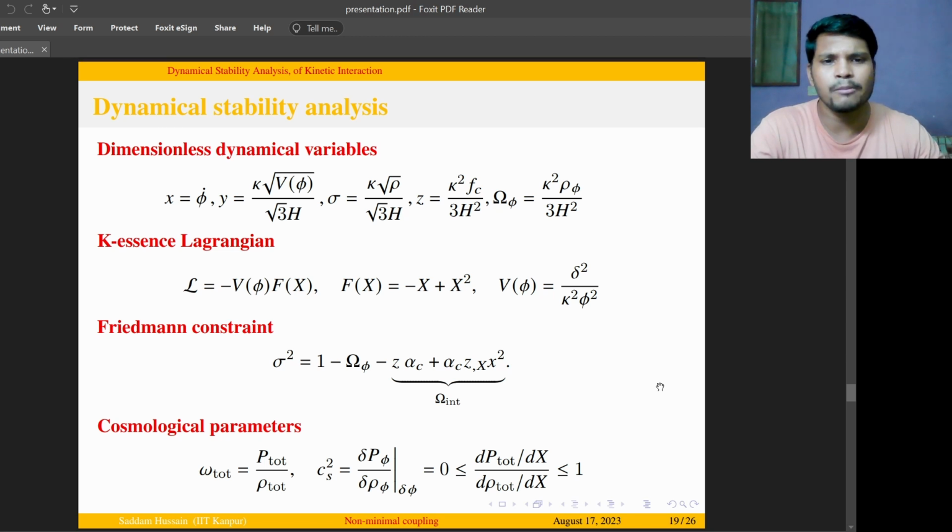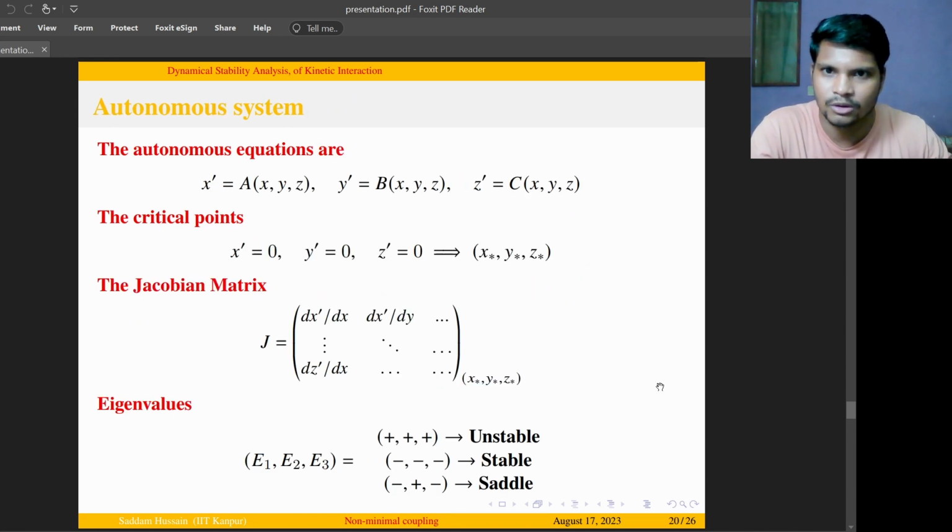Now, in order for the model to be stable at the background level as well as at the perturbation level, cs squared is required to be between 0 and 1. If the model yields cs squared to be negative, it means that it introduces some instability at the perturbation level, and the model cannot be taken as a physically viable model.